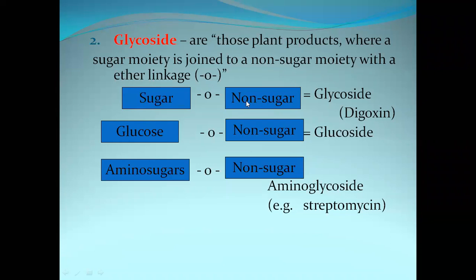These two are combined together by an ether linkage. If you see here, this is the ether linkage, which helps in binding the sugar moiety with the non-sugar moiety. Examples of glycosides are digoxin and the antibiotic aminoglycosides. These are substances which have a sugar and a non-sugar moiety in their structure.